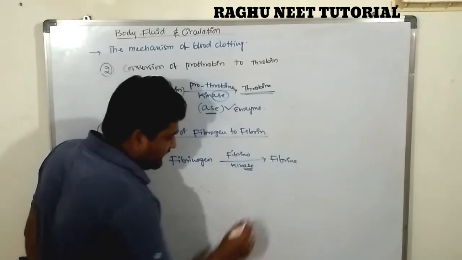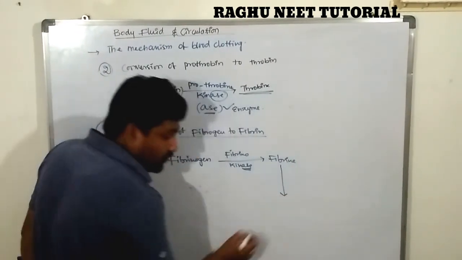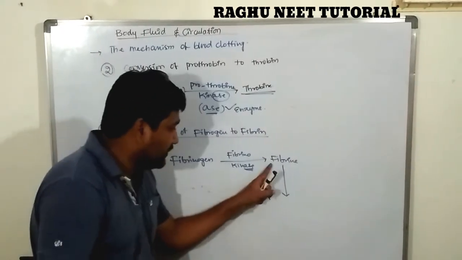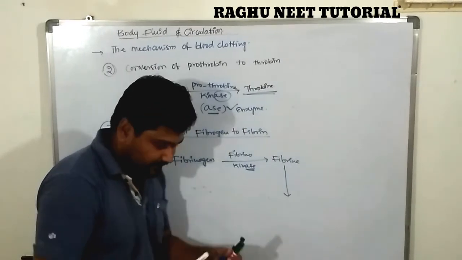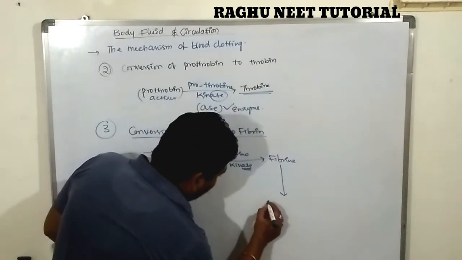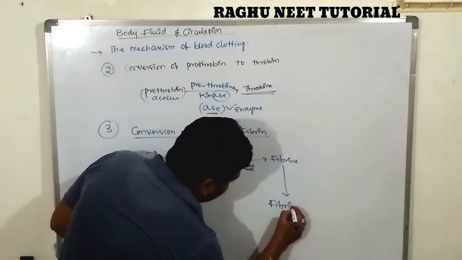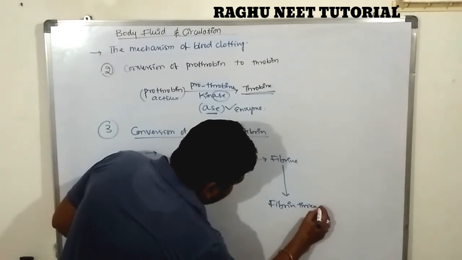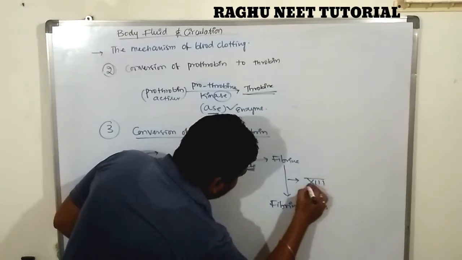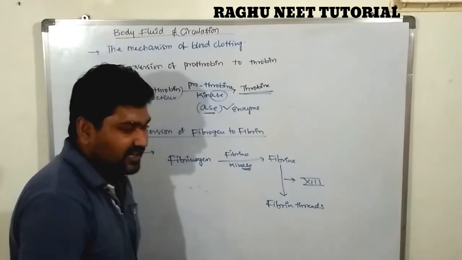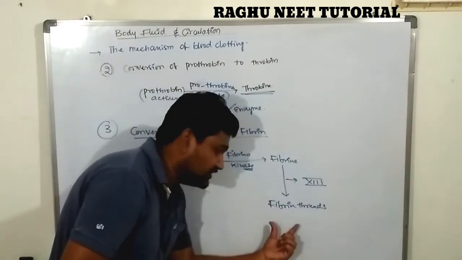Are you clear? Then the fibrin is converted into fibrin threads in the presence of factor 13. Only in the presence of the 13th factor are the fibrins converted into fibrin threads.